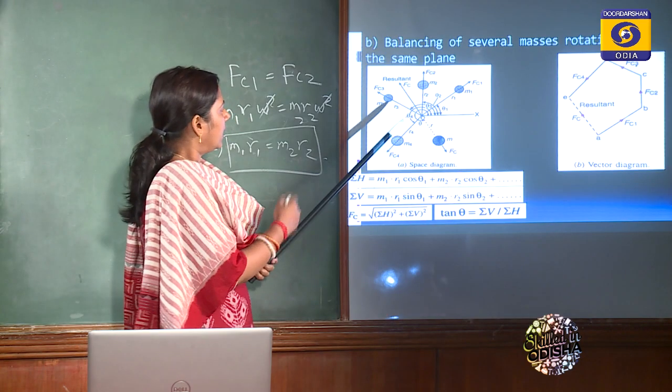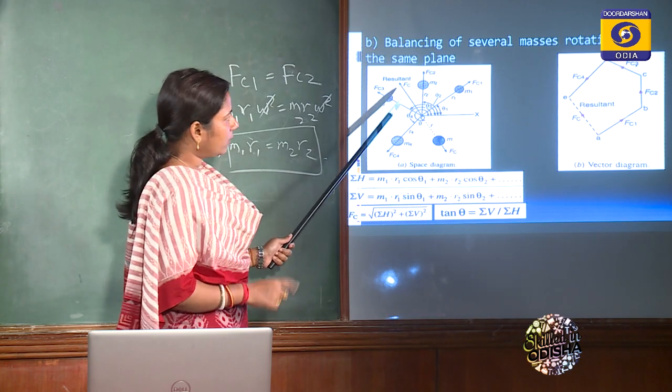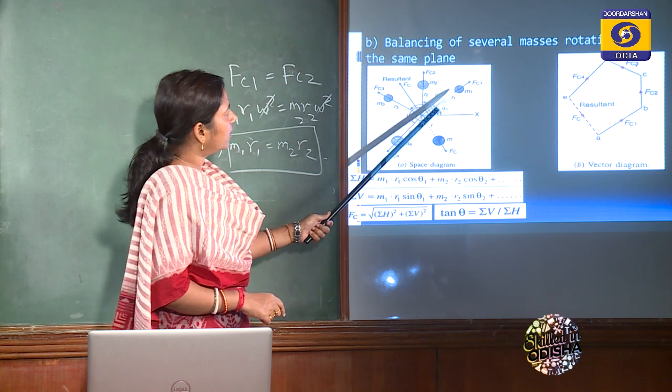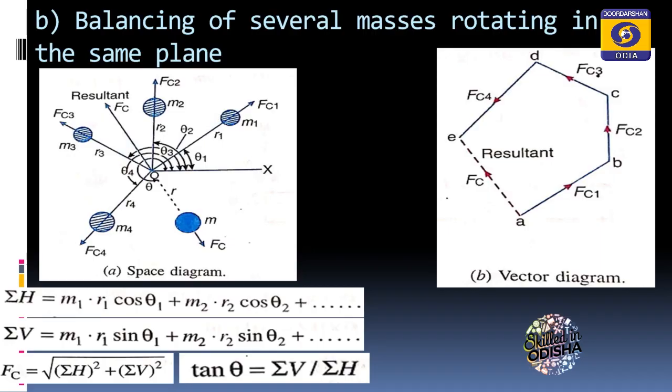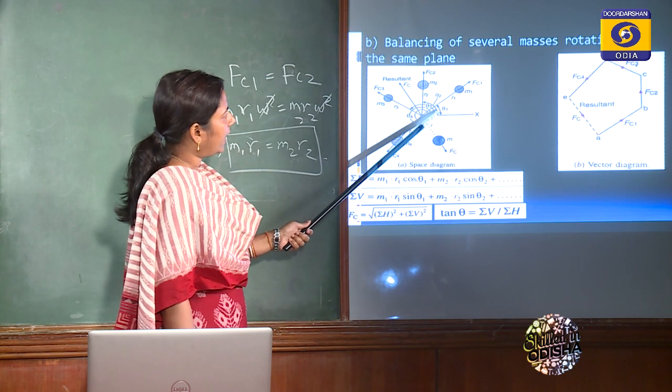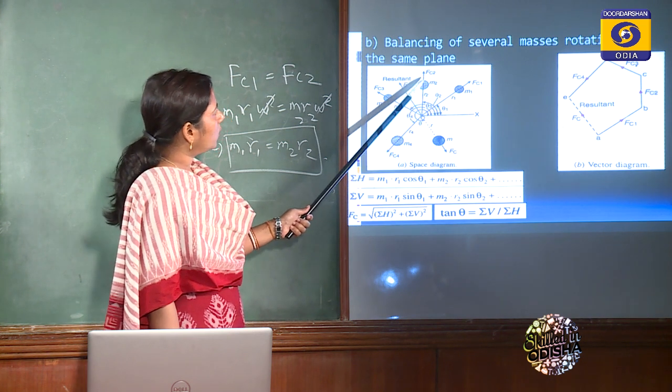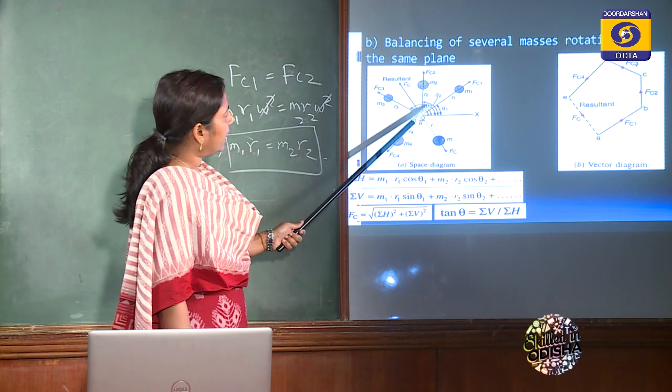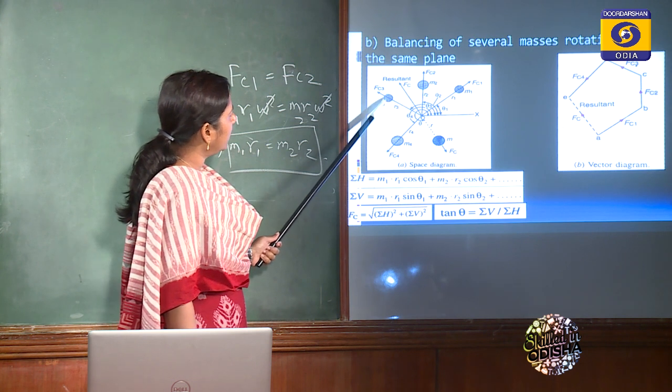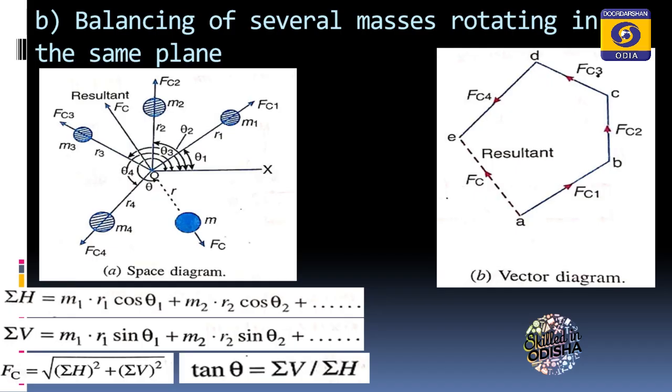In the previous case, we have taken one mass, but here we have considered four masses: m1, m2, m3 and m4. m1 is at radius r1 and angle theta 1, m2 at radius r2 and angle theta 2, m3 at radius r3 and angle theta 3. Similarly, m4, that means the fourth mass, is at radius r4 and angle theta 4. Clear?